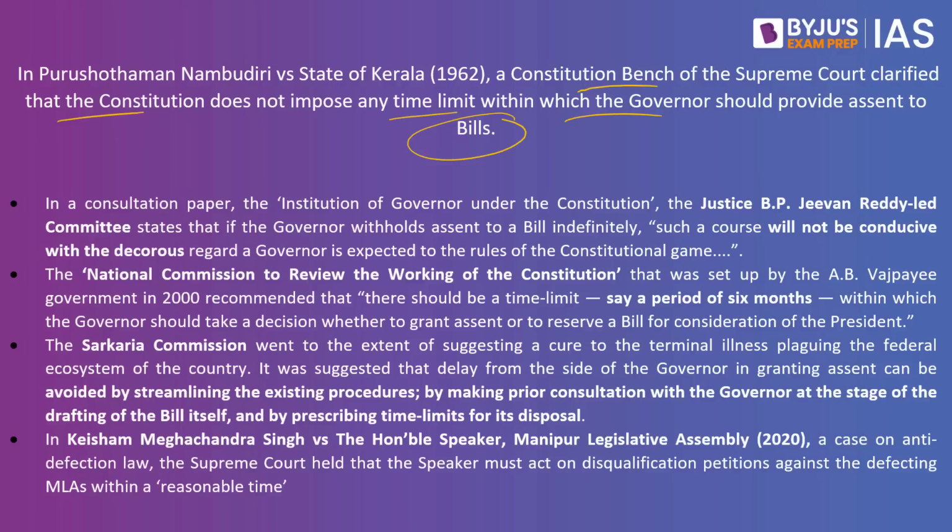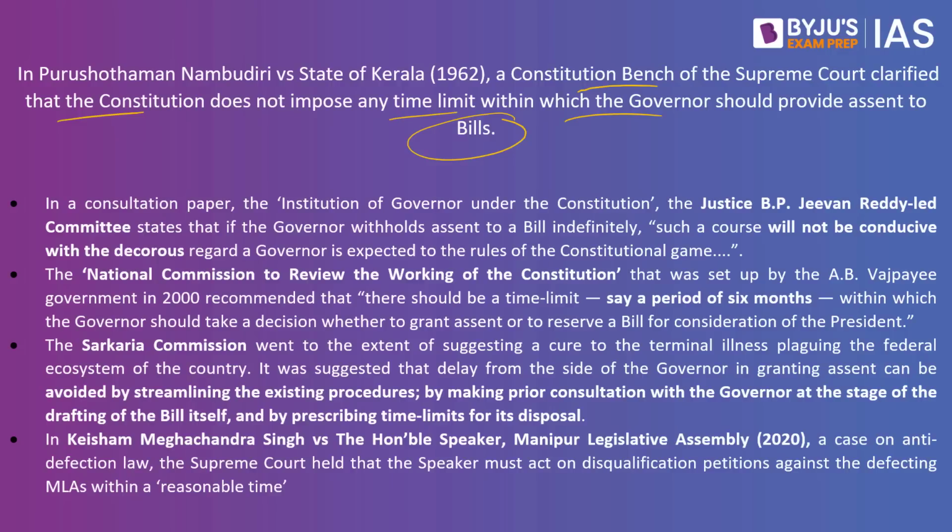State governments have the will of the people. If the will of the people represented by their elected representatives is not respected, the governor is also violating the federal principle, which means he is violating the basic structure doctrine as well. So causing delay in giving assent is an arbitrary exercise which is constitutionally abhorrent, says this article.